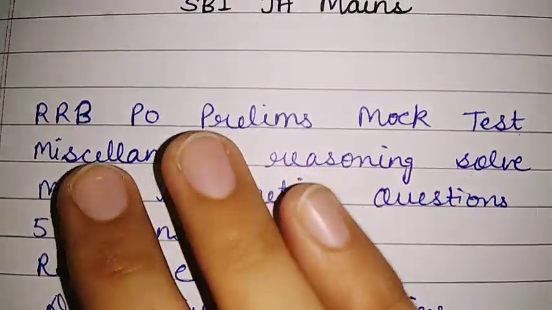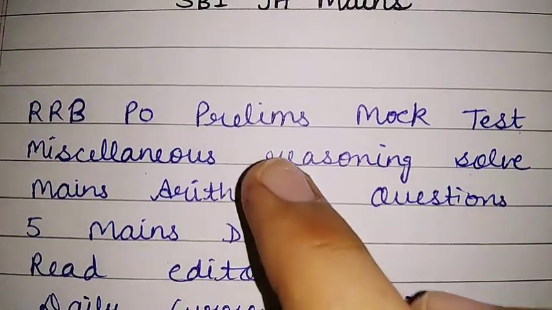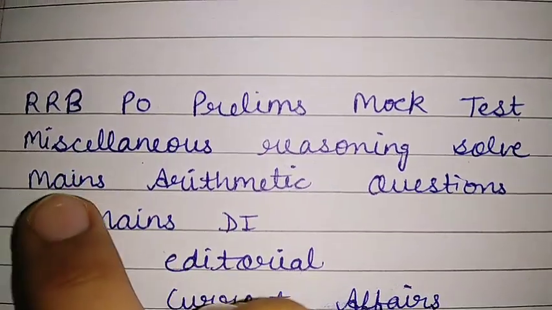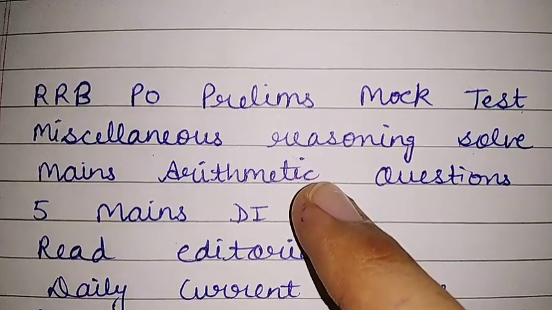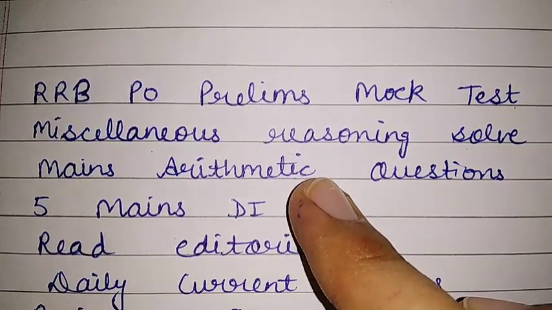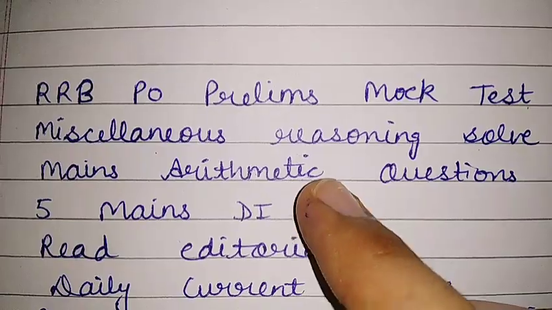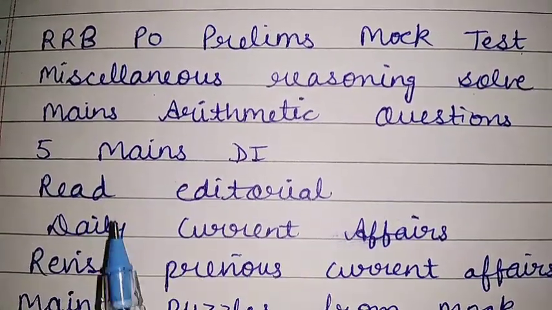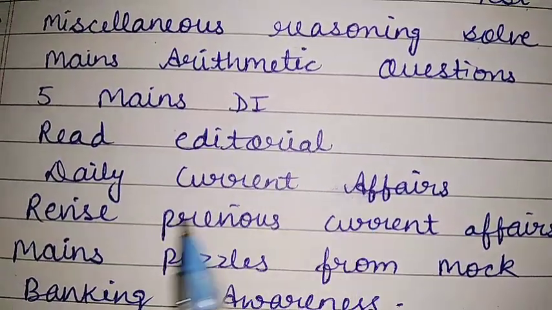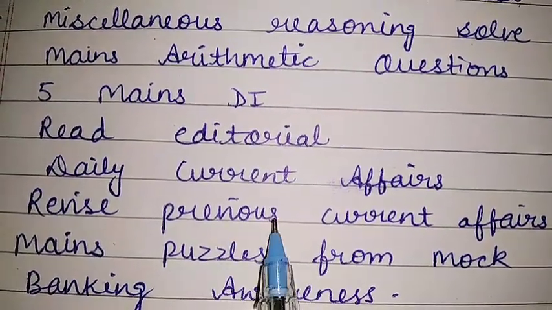Then there is miscellaneous reasoning solve, and for this you can use the mains mock test. After that there is mains arithmetic questions. Okay, for this also you can do the mains mock test, as in the mains mock test you will find mixed arithmetic questions. Then there are 5 mains level DIs. Then there is read the editorial and daily current affairs plus previous current affairs revision.